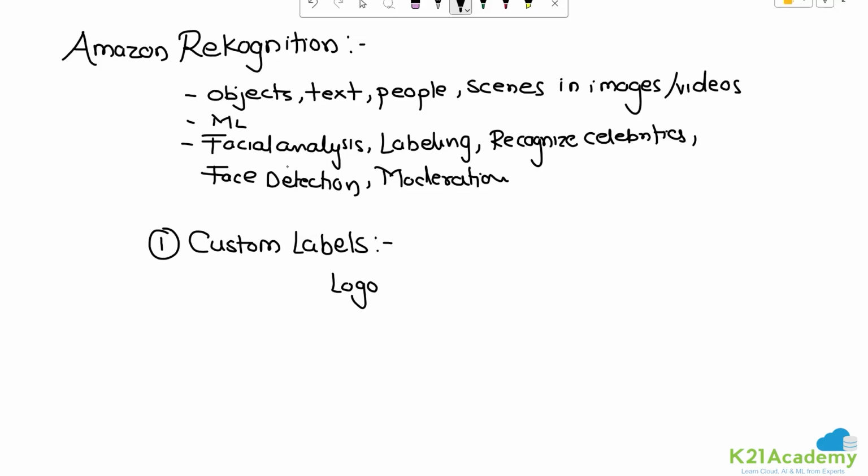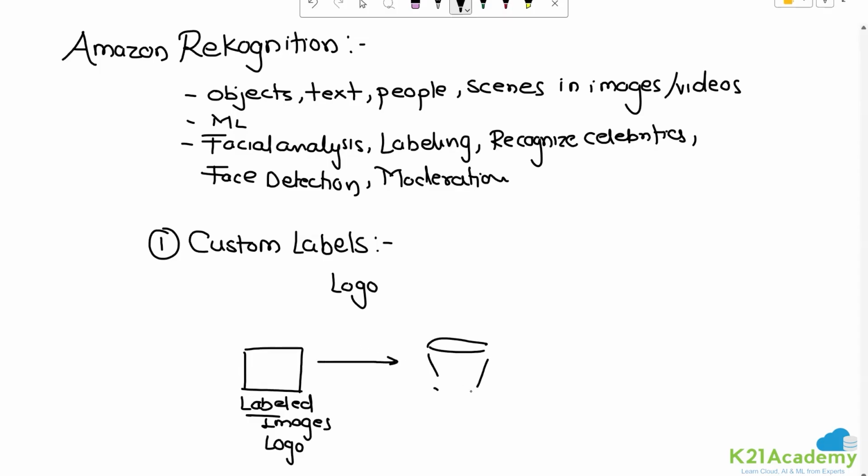And that way you can then do a survey upon how popular it is and everything, right? So the idea here is that you will have the images of your logo. How does it work? I'll tell you in a nutshell. You will have labeled images of your logo. You will put these into an S3 bucket, as you know, and from there on, you will be using that for training your Rekognition.